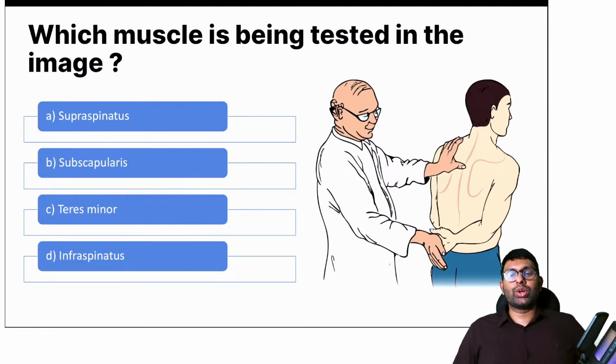Now let's go into another question. This is about rotator cuff muscles. Which muscle is being tested in this image here? Is it supraspinatus, subscapularis, teres minor or infraspinatus? Also, if you can tell me which test it is, it will be an icing on the cake. Anyone? Which test is this and which muscle is being tested?